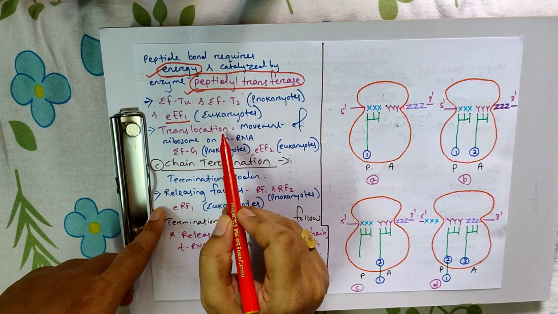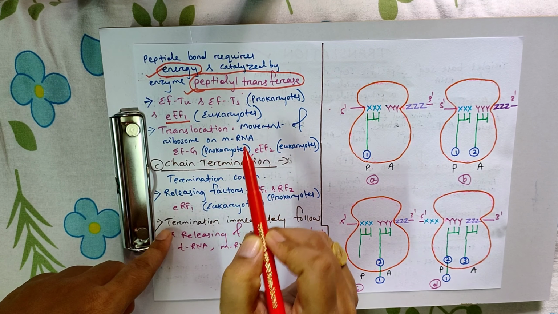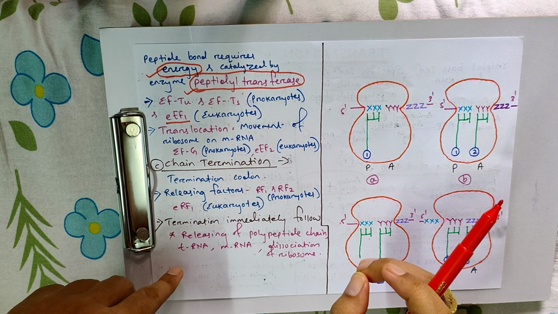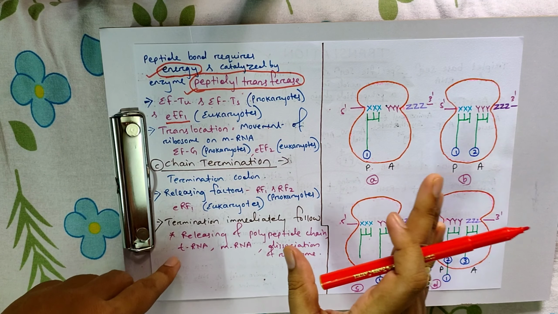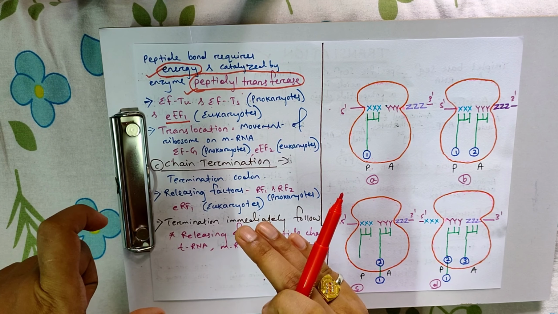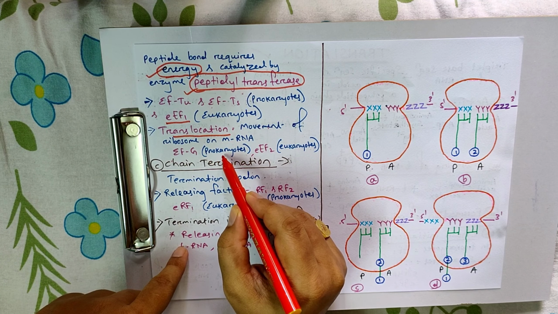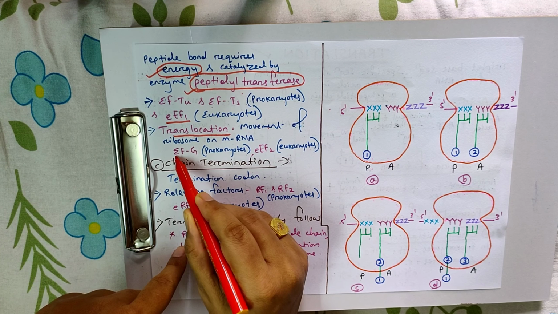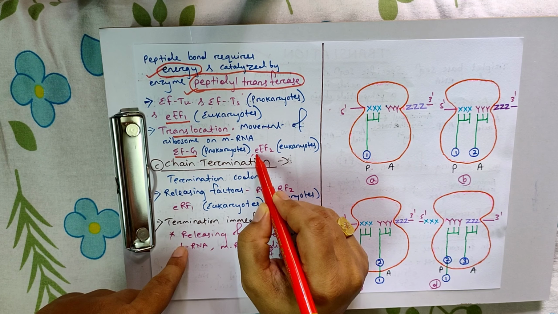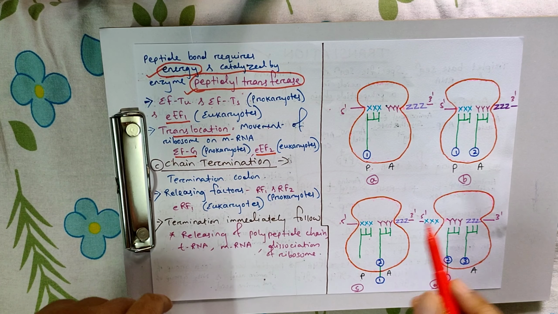Then the translocation. Translocation means the movement of the ribosome on the mRNA. Many students wrongly say that the mRNA moves through the ribosome, but actually the ribosome moves. The mRNA is stagnant, and that is called translocation. In prokaryotes, it requires elongation factor G, and in eukaryotes, it requires elongation factor 2 for translocation.